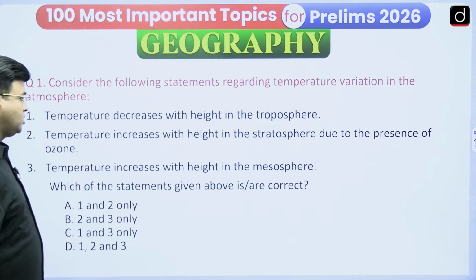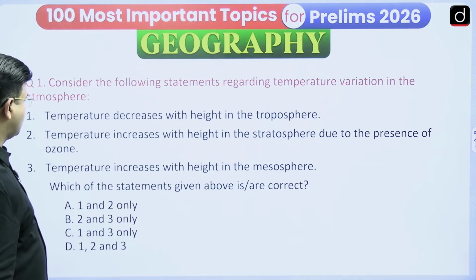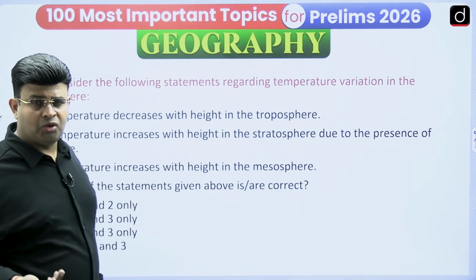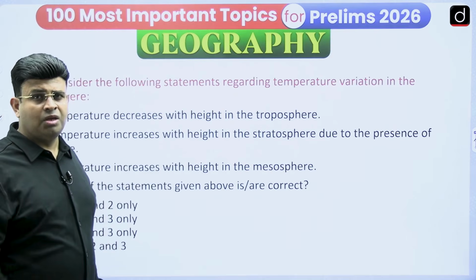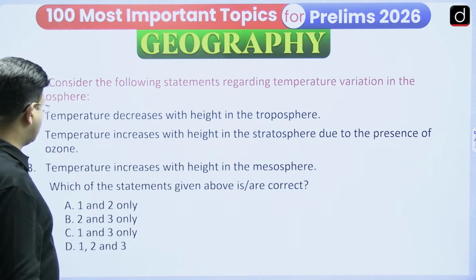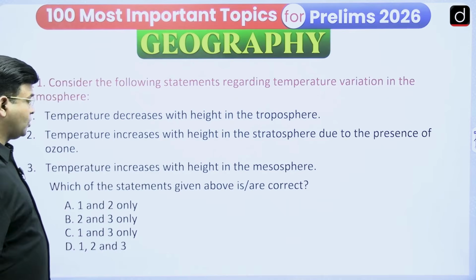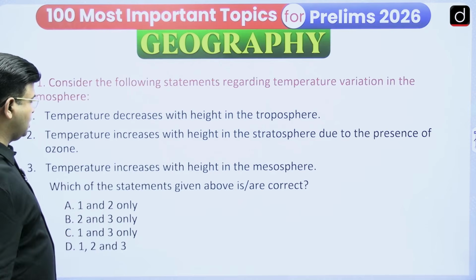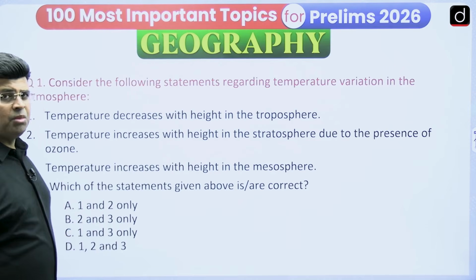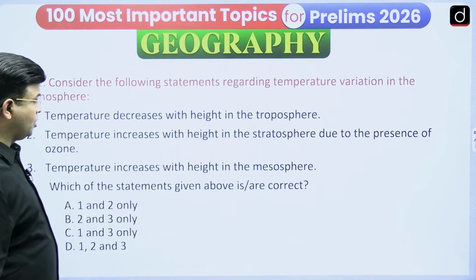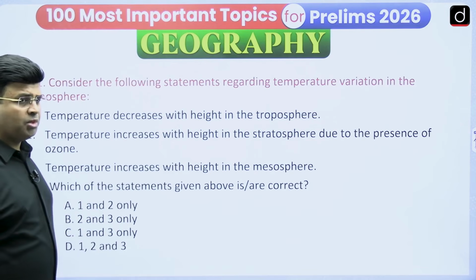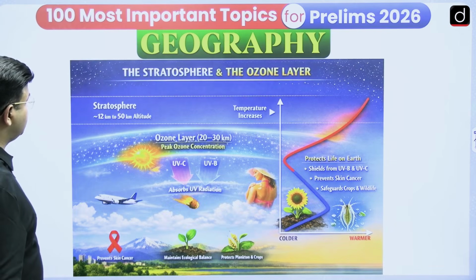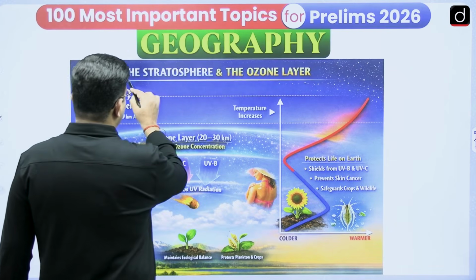Another: temperature increases with height in the stratosphere due to the presence of ozone. Yes, we have to say that the ozone gas, which I said absorbs UVB and UVC rays, whether it is right or wrong. Then again, the temperature increases with height in the mesosphere; you have to see whether it is right or wrong. So this question you have to answer in the comment box, and I am waiting for your answer.